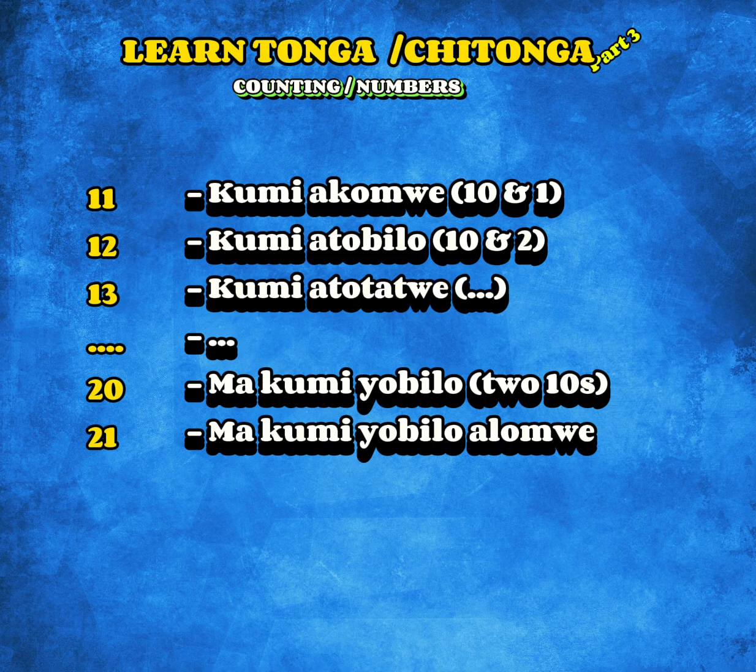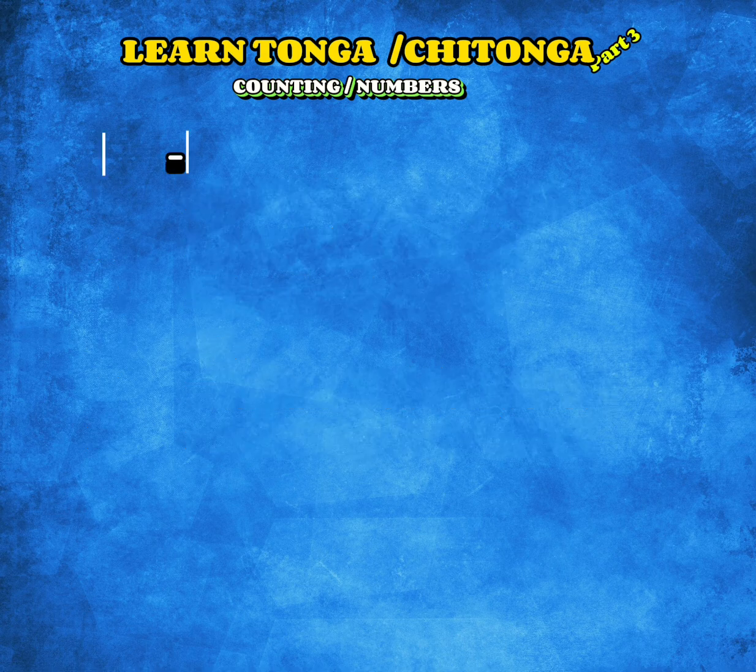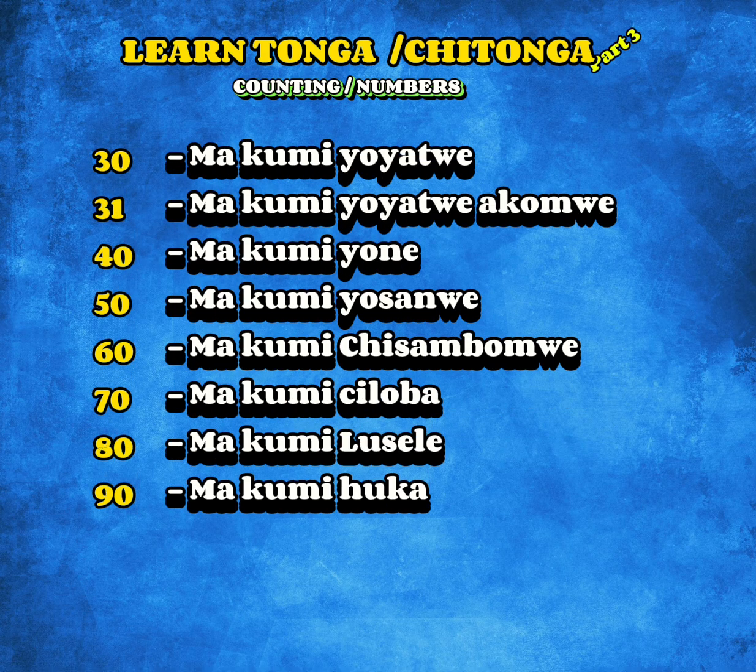20 is Makumi Obilo, meaning 2 tens. 21 is Makumi Obilo Agomwe, meaning 2 tens and a 1. And now from 30 to 90. 30 is Makumi Otatwe, meaning 3 tens. 31 is Makumi Otatwe Agomwe, meaning 3 tens and a 1.